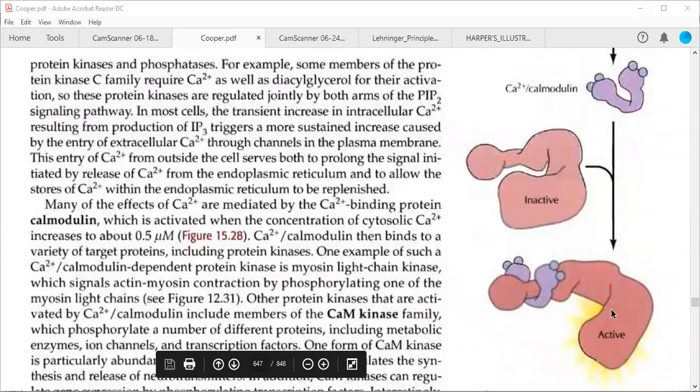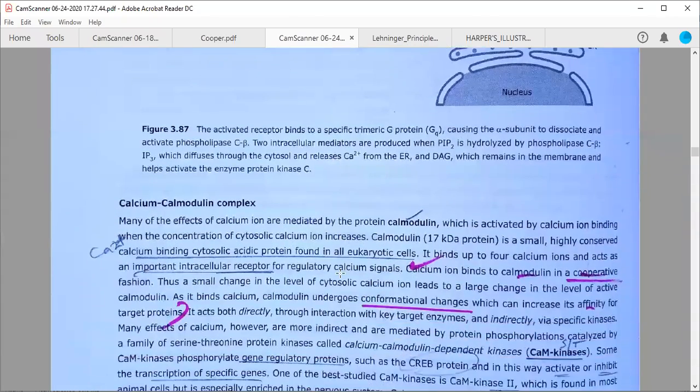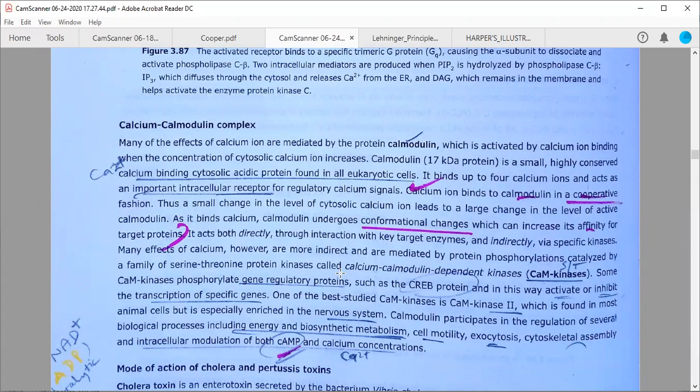So it will activate this particular kinase, and this kinase is going to phosphorylate some other proteins or target enzymes in a downstream pathway. You can see this here also. It is given in your Pathfinder, a complete paragraph actually.